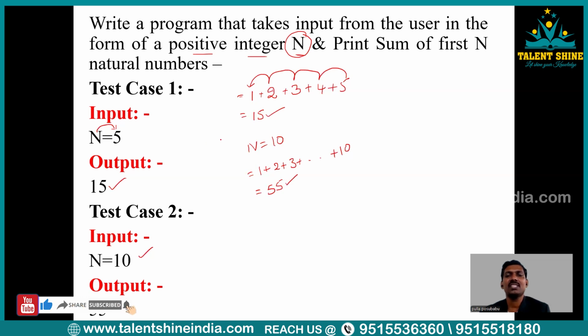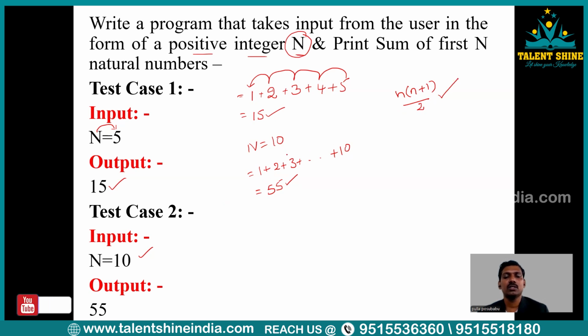Now this program, you could execute not only with a while loop, you may execute it even using a for loop. Since the for loop is not yet completed, I am going to execute it using a while loop. You may also answer without using loops, as we are familiar with the sum of the first n natural numbers formula, that is n into n plus 1 by 2. So this formula you could use in order to get your output.